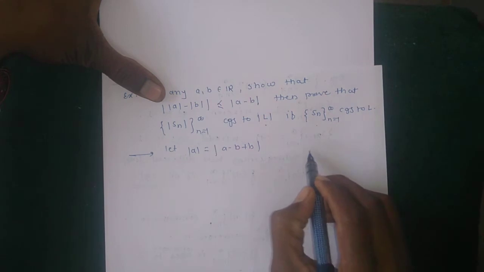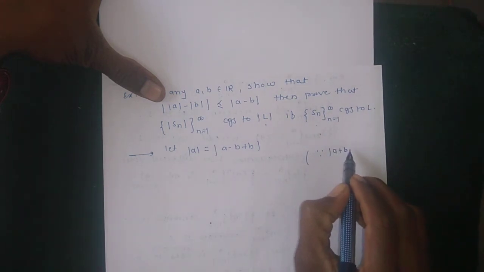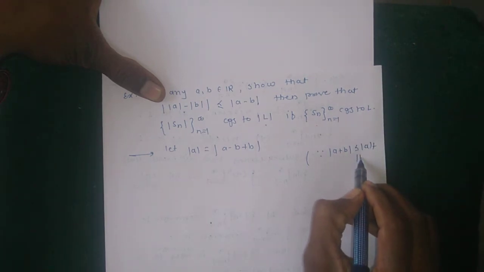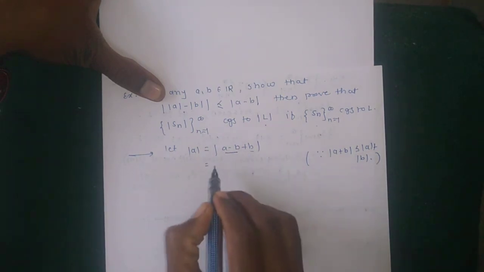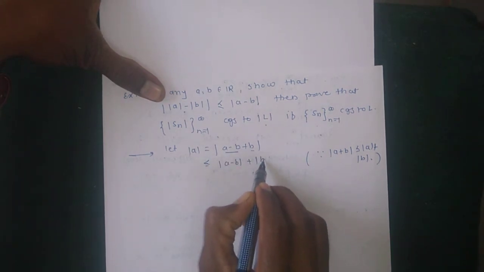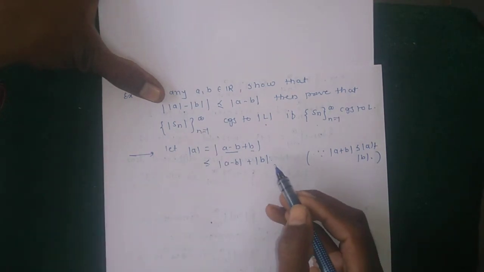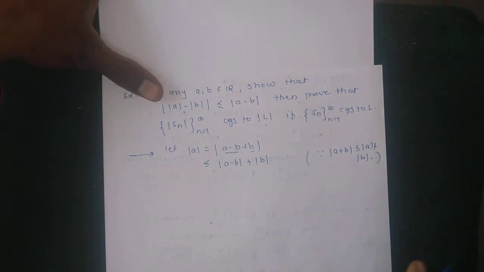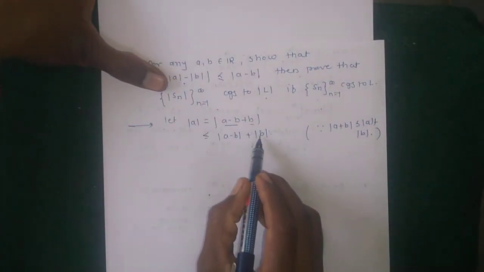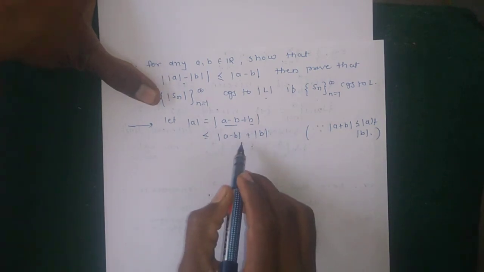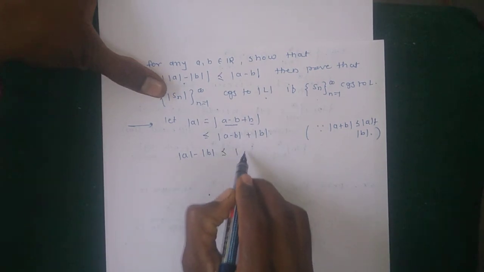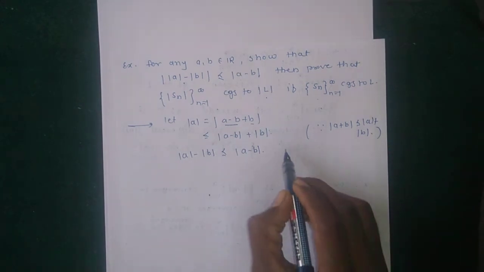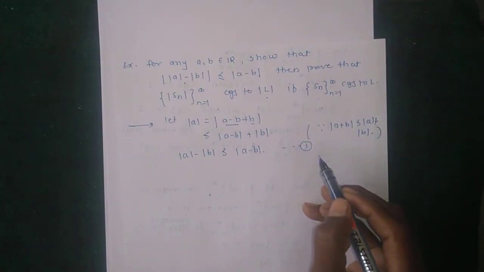Then by using the triangle inequality, which means |a plus b| is less than or equal to |a| plus |b|, and taking a minus b as one term and b as the other, this is less than or equal to |a minus b| plus |b|. Subtracting |b| from both sides, we get |a| minus |b| is less than or equal to |a minus b|. Suppose this is equation number 1.